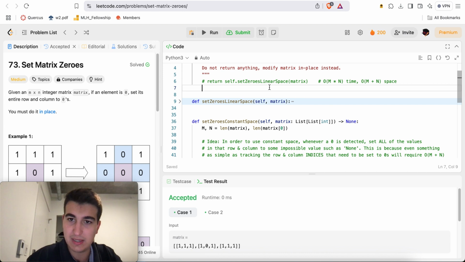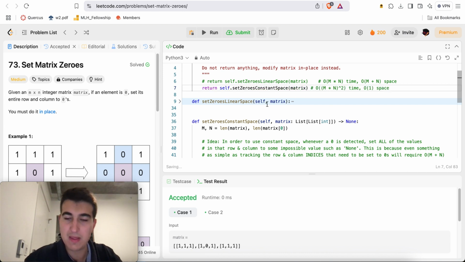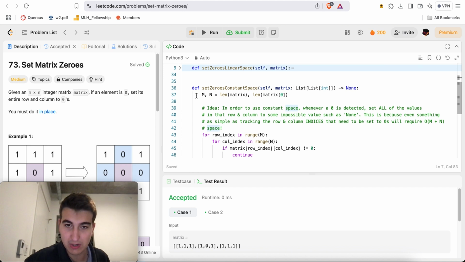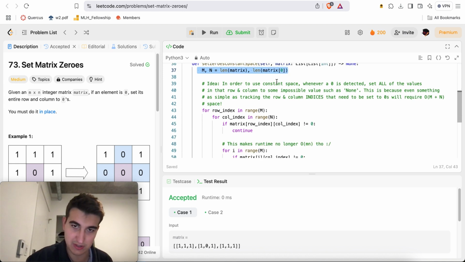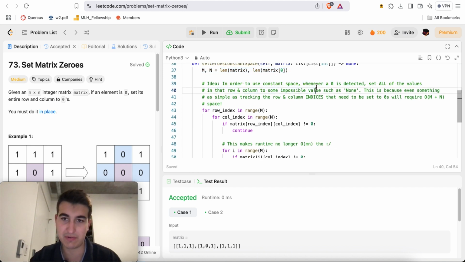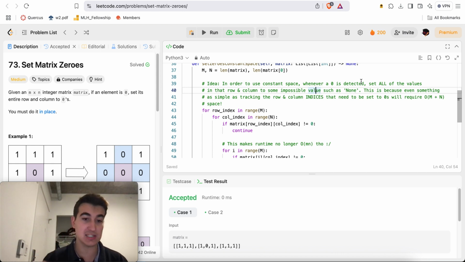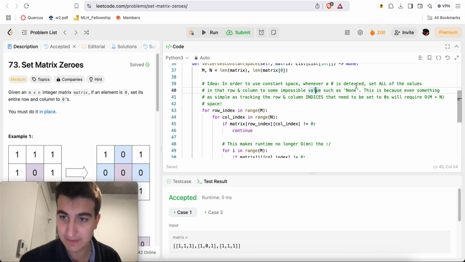There we go. And so here we'll say, okay, here's what we will do. Here we'll have m and n, length of matrix and length of matrix 0 as usual. So here I actually have it written down. In order to use constant space, whenever a 0 is detected, set all of the values in that row or column to some impossible value such as none.